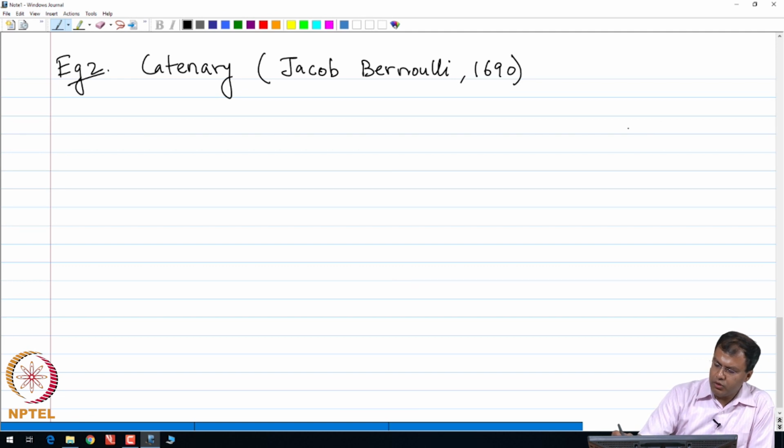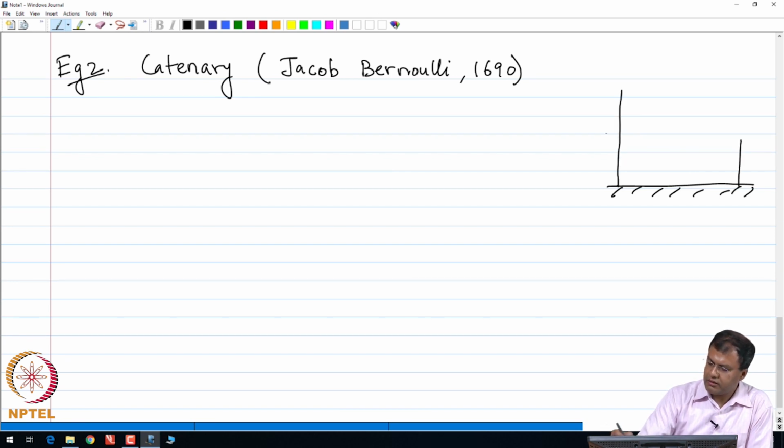So, let us assume that we have two poles of different lengths. Let us say the first pole is of length y0 and the second pole is of length y1, and the two poles are separated by a distance d apart.